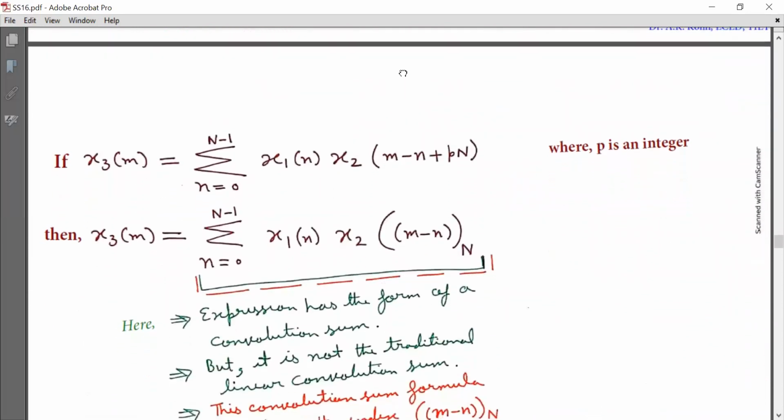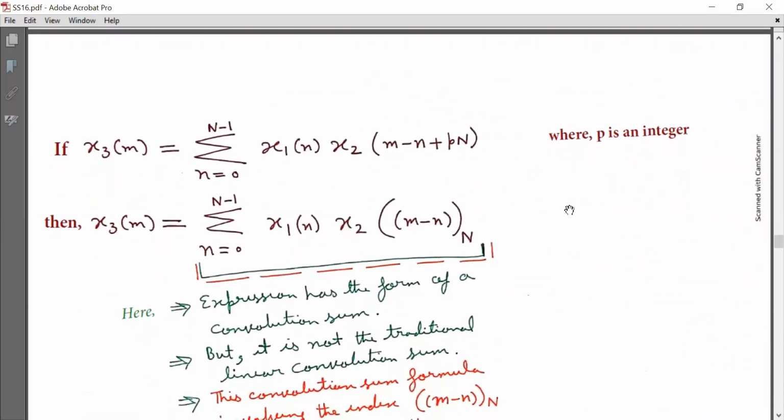Now if x3[m] is equal to the summation over n running from 0 to capital N minus 1 of x1[n] into x2[m minus n plus p capital N], where p is an integer, then x3[m] is equal to the summation over n running from 0 to capital N minus 1 of x1[n] into x2[m minus n] with subscript capital N. Here capital N indicates the modulo N operation.